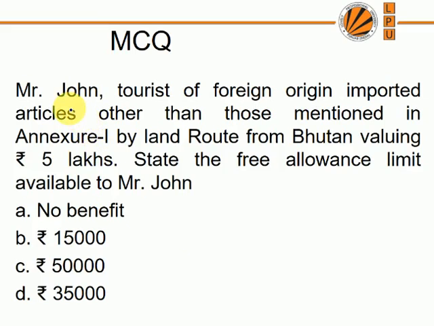Next question. Mr. John, tourist of foreign origin, imported articles other than those mentioned in Annexure 1 by land route. Okay. From Bhutan, valuing 5 lakh rupees. State the free allowance limit. Is there any limit available? I show you the chart again.